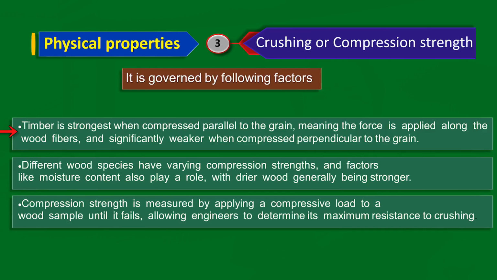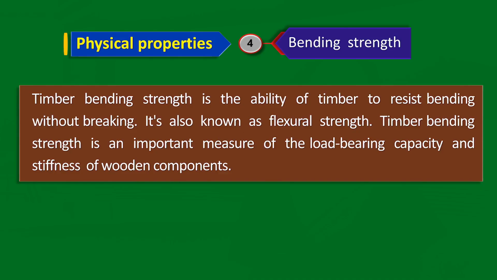Timber is strongest when compressed parallel to the grain, meaning the force is applied along the wood fibers, and it is significantly weaker when compressed perpendicular to the grain. Different wood species have varying compression strength, and factors like moisture content play an important role, where drier wood is generally stronger. Compression strength is measured by applying a compressive load to a wood sample until it fails, allowing engineers to determine its maximum resistance to crushing.